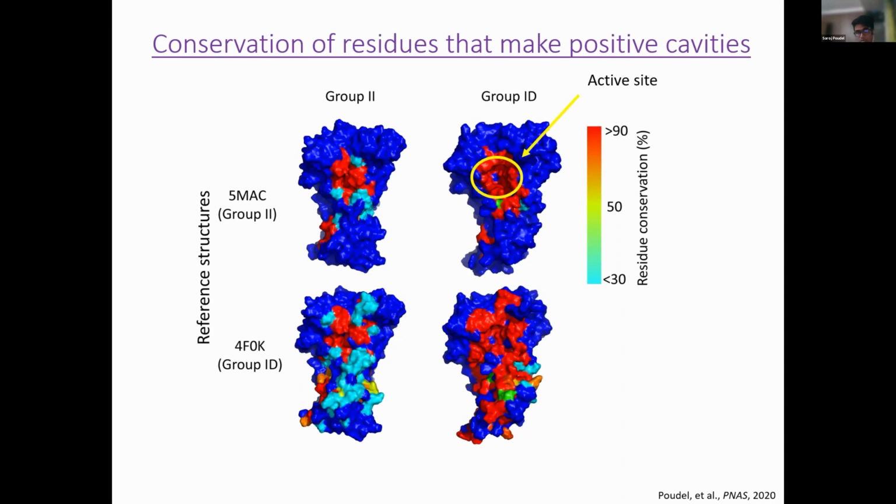Now, 1D, remember, had a really developed tunnel, right? So if you take all these residues and positions, go into the 1D homologs and look at sequence conservation, you see that these residues are really conserved. What that means is you can pick any homolog in group 1D and you would see that positive residue in that position. But if you go to group 2 homologs, which have the lowest specificity, and look at sequence conservation, beside the active site, these residues are not really conserved, right? So what this says is that as the Rubisco evolve, they're selecting for these positive residues that can make this positive tunnel.